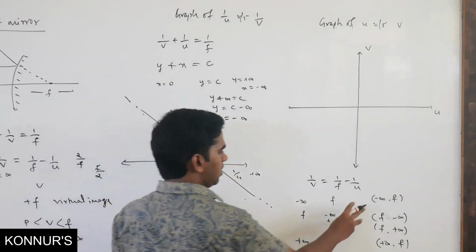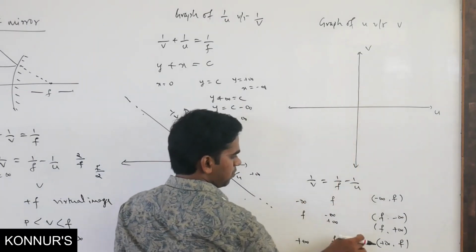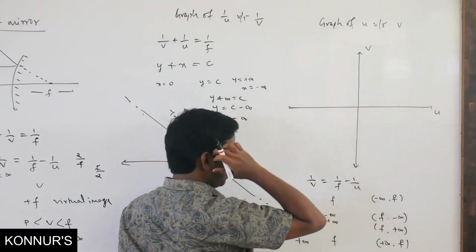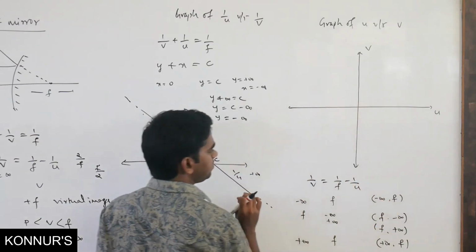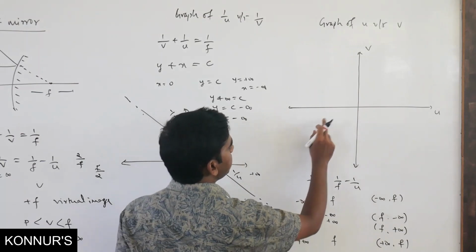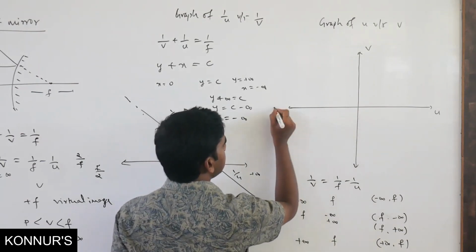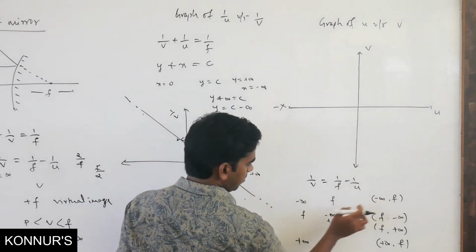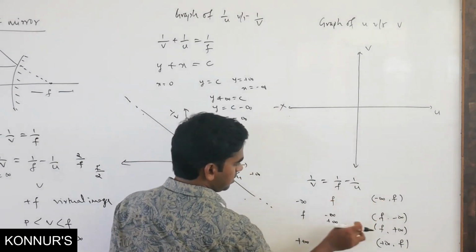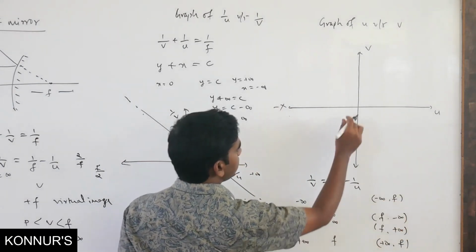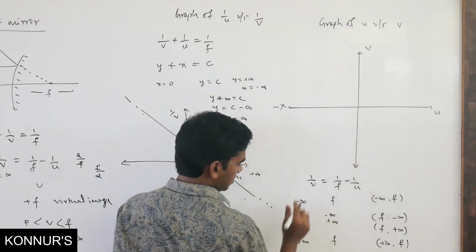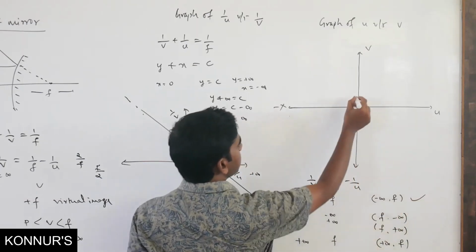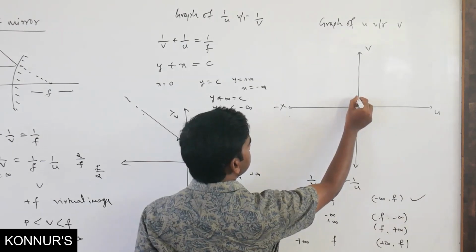Okay, now put these 4 points on the graph. The first is minus infinity comma plus f. X is minus infinity, meaning negative x, so minus infinity may come here. And v is going to be plus f here.